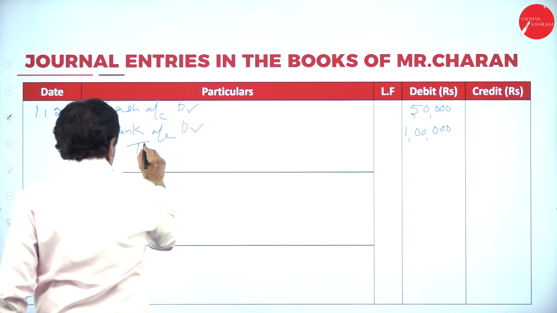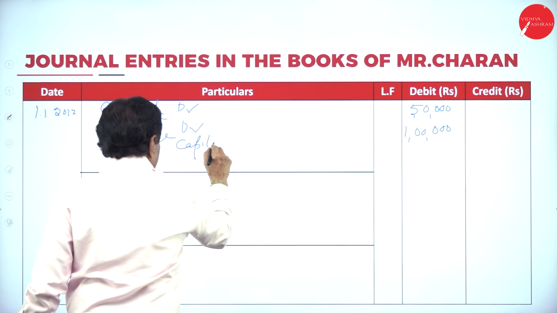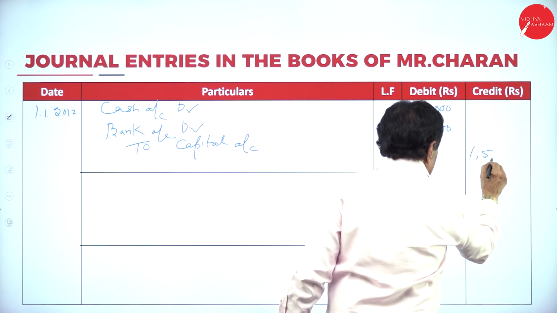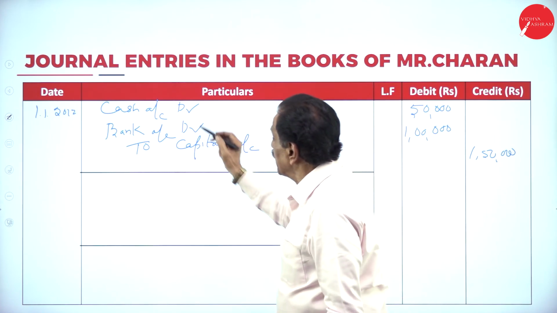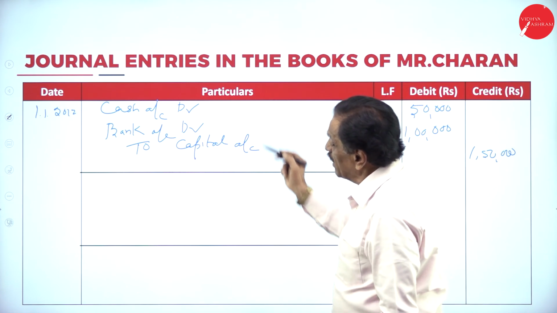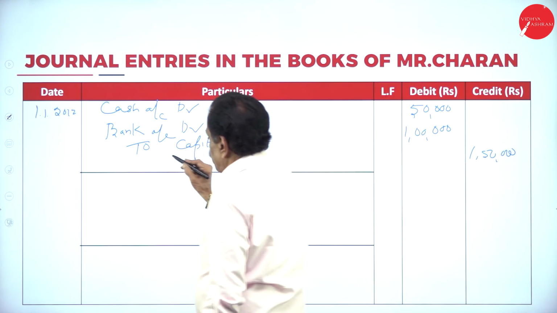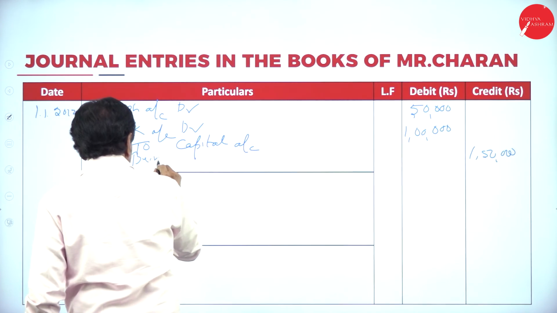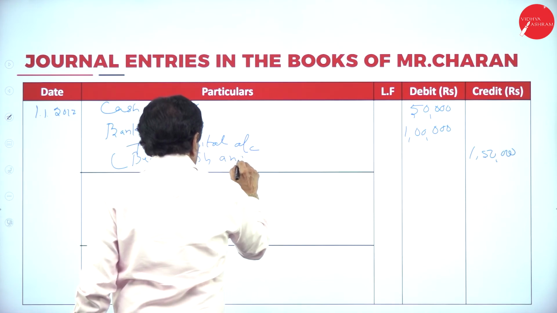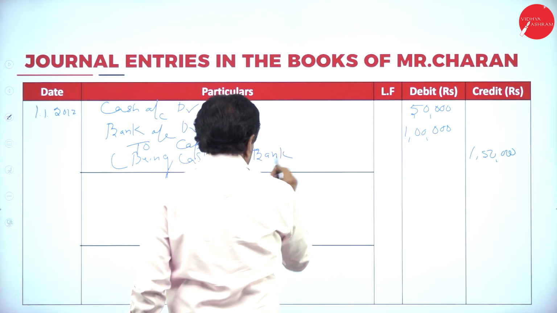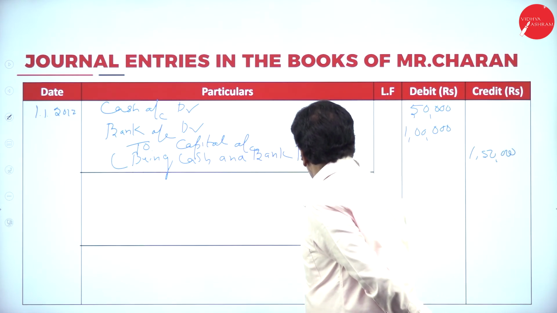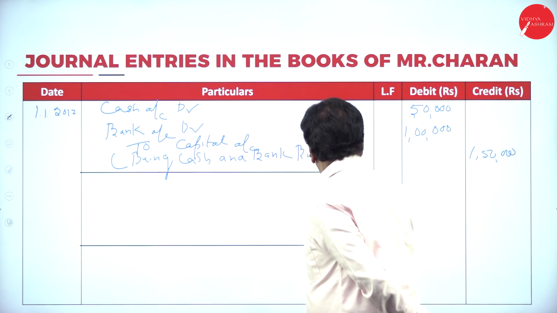2. Capital account 1,50,000. What's the entry? Cash account debtor, bank account debtor, to capital account. He introduced the cash. Being cash and bank balance introduced. This is called narration.